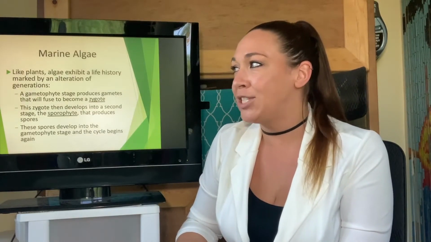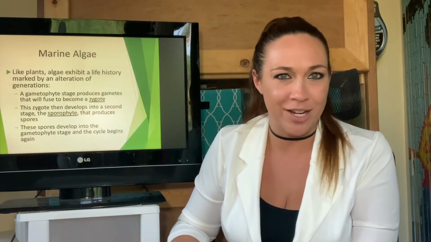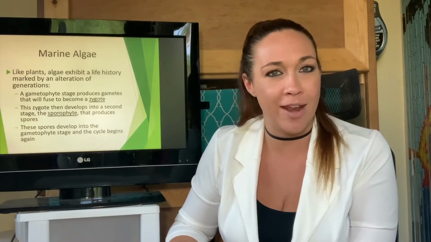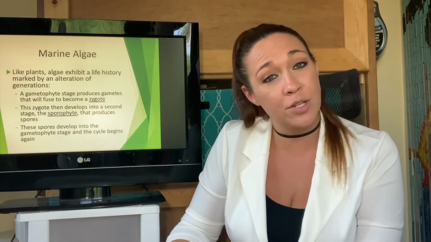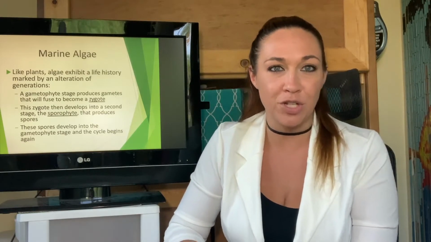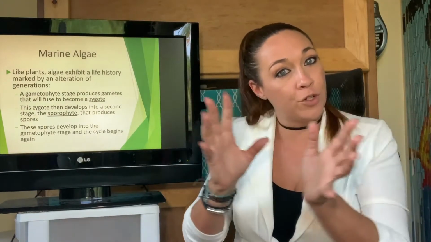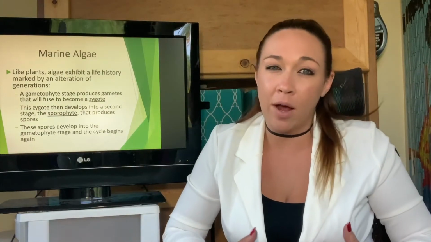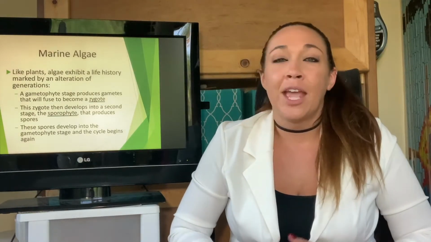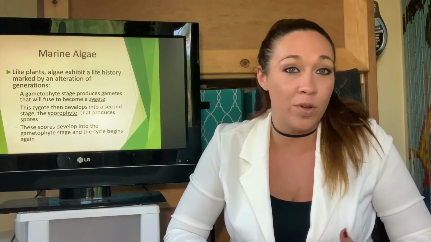Okay, let's talk about reproduction. And you're thinking, okay, it's algae, like plants, how complicated is it really? It's actually way more complicated than us. They go through the same thing that plants go through, which is known as alternation of generations. Now, this alternation of generations essentially means, depending on your generation, you're either going to be one version or the other. Now, I'm not going to get too crazy into detail with this because, in my experience, it's conceptually kind of hard, and this isn't a plant class.